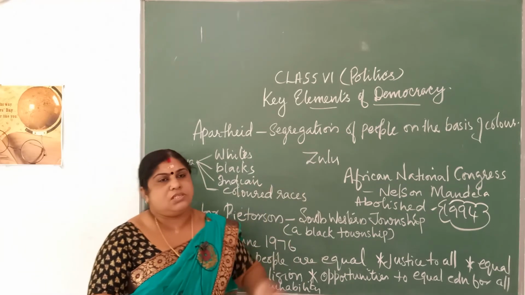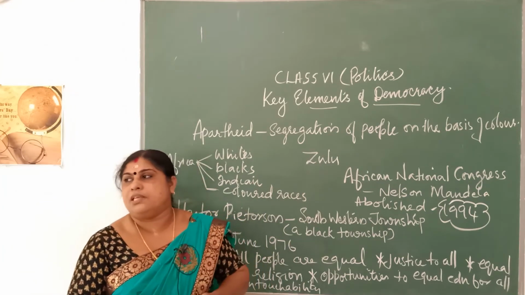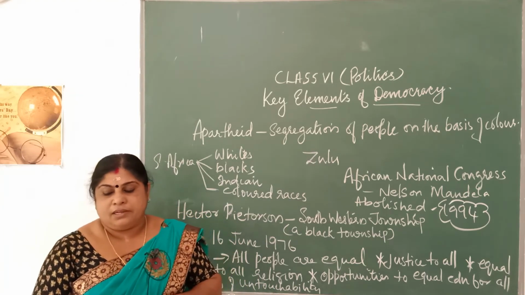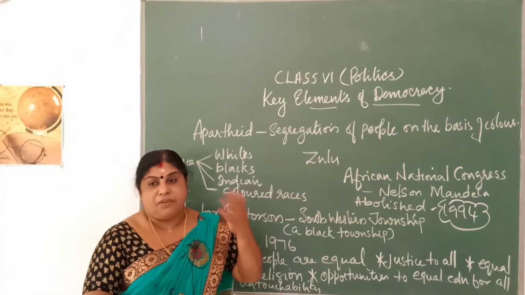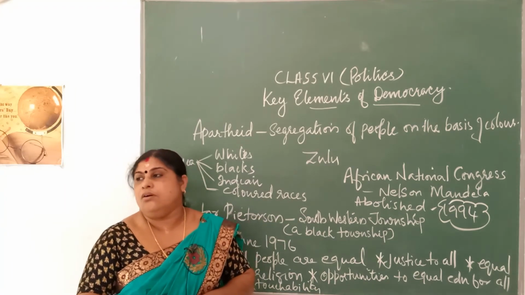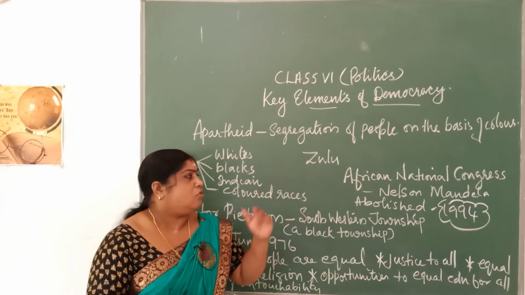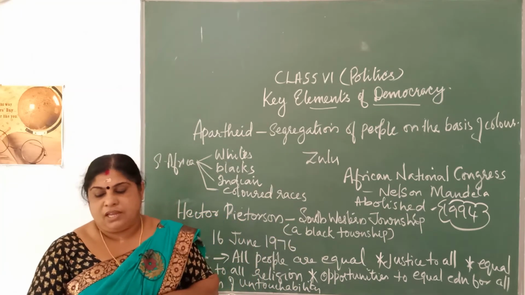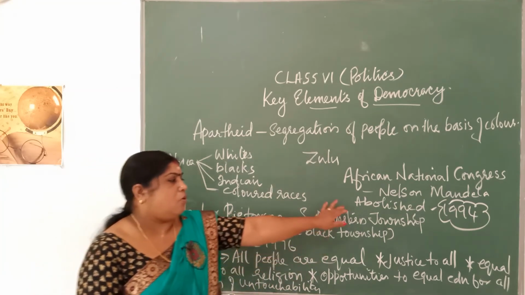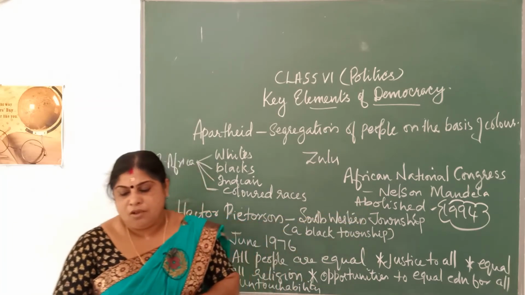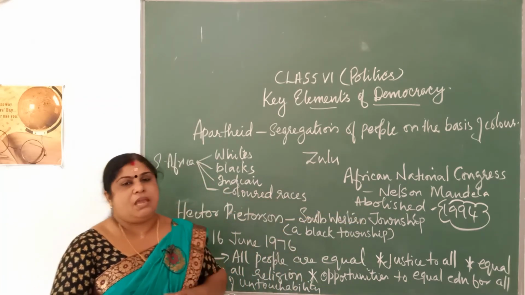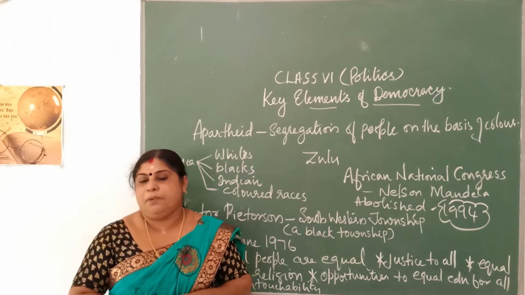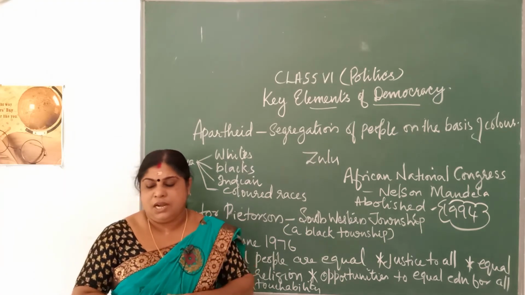And here also the struggle got intensified. As days and years passed by, the struggle got intensified, and they had to fight for several years in order to get this apartheid system abolished. Finally, the apartheid system was abolished in the year 1994, and South Africa became an entirely independent, democratic country in which people of all races were considered equals.